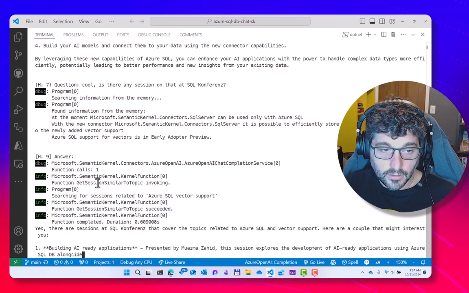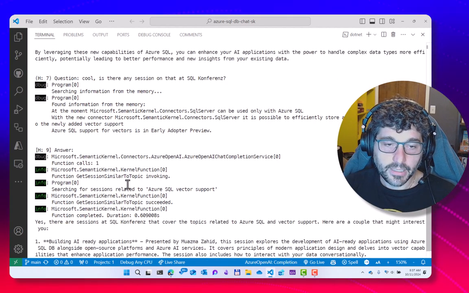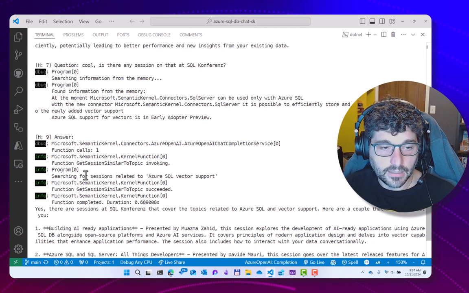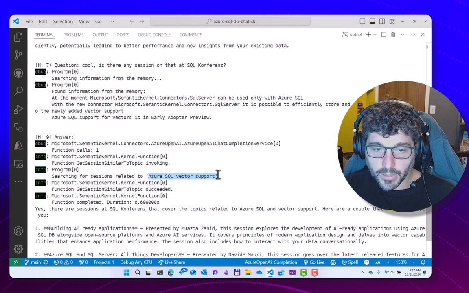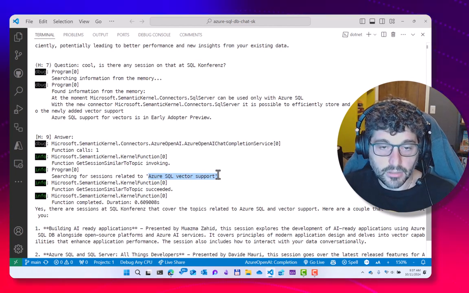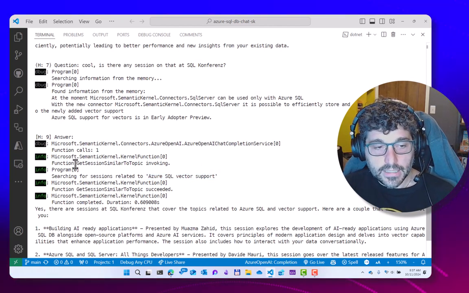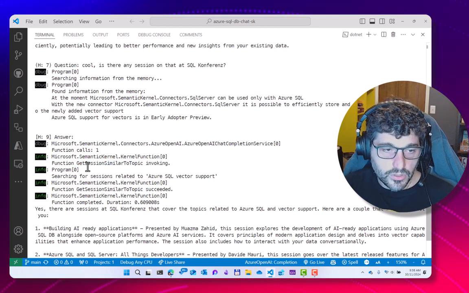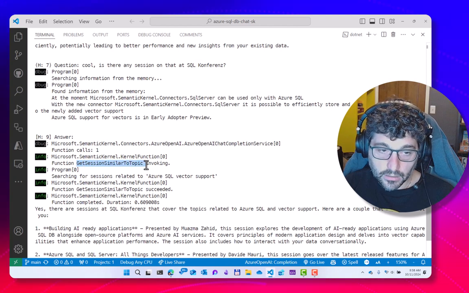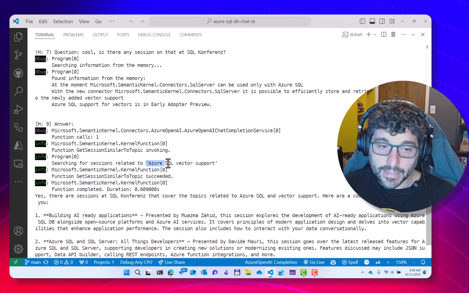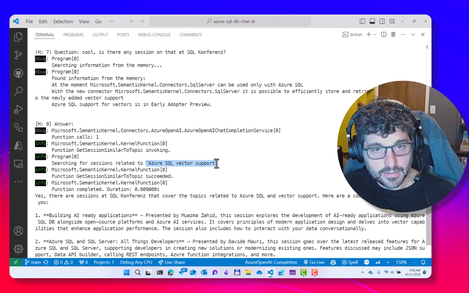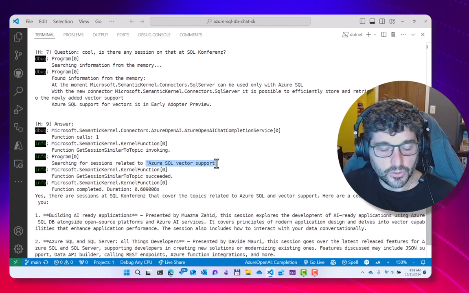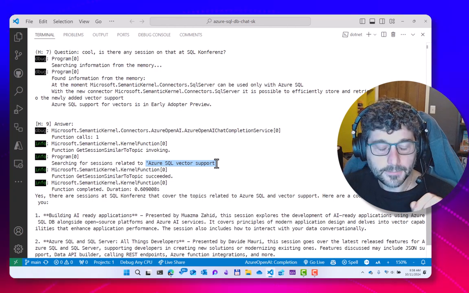The Semantic Kernel library is able to use the LLM behind the scenes to understand that in order to search about that, which is Azure SQL vector support, it needs to call a function that I created and enabled Semantic Kernel to use, named get session similar to topic. It gets a parameter that the LLM came up with on its own, representing the subject I was asking about.